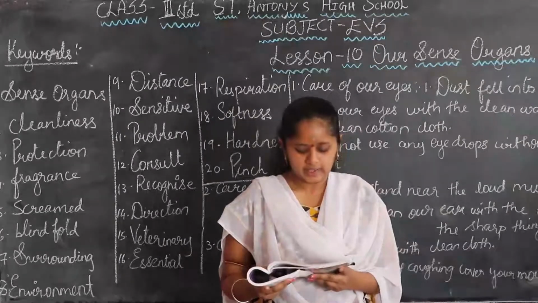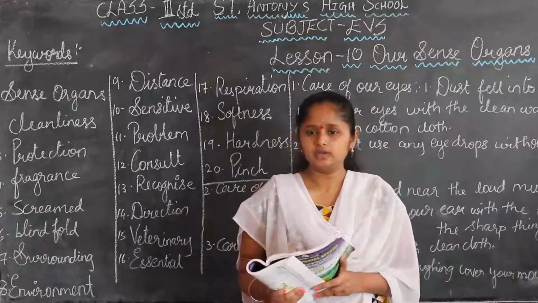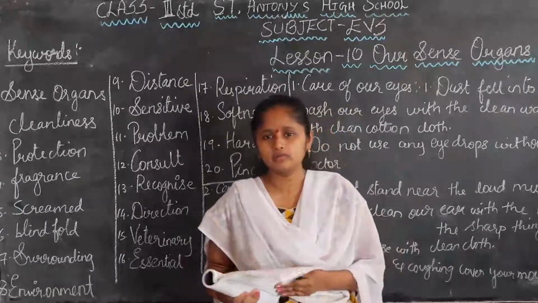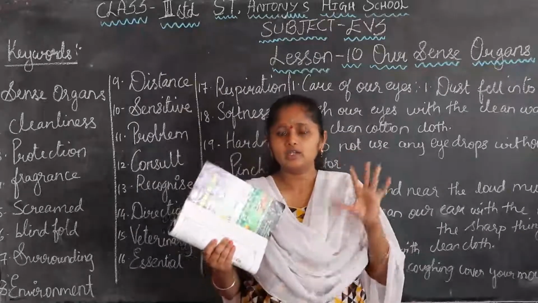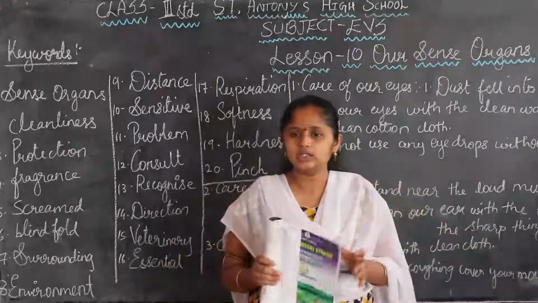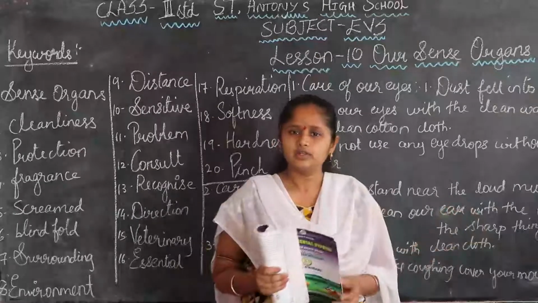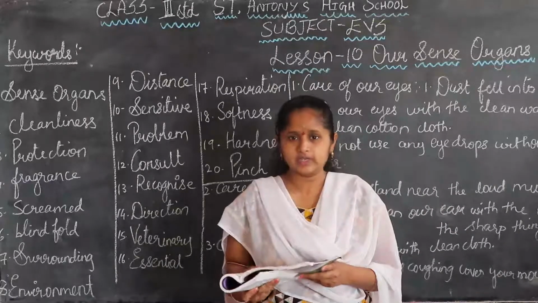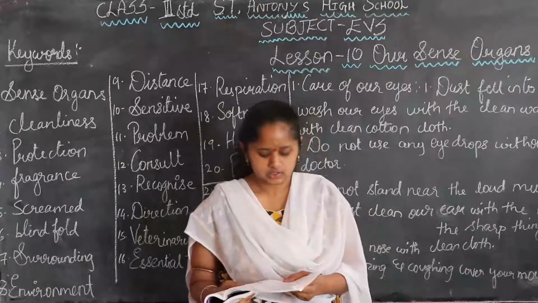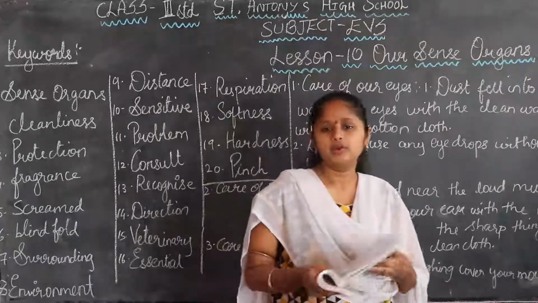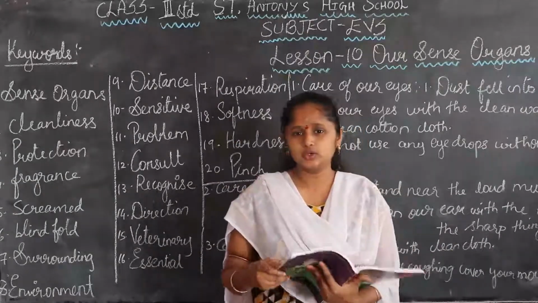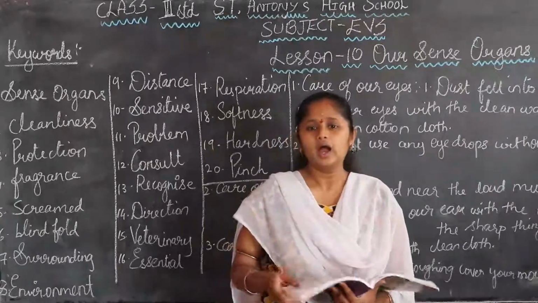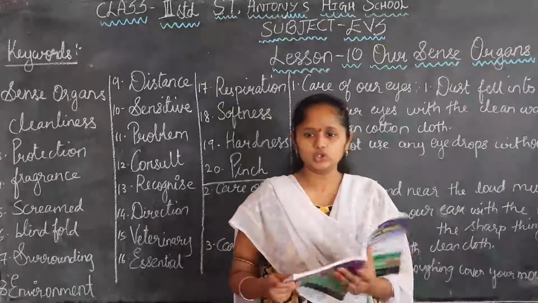Okay. So eyes help us to see the surrounding environment. If we open our eyes, we can see all our surroundings, the colors of the things and their distance from us. Yes, so the eyes help us to differentiate the size, shapes, colors, and the distance also.